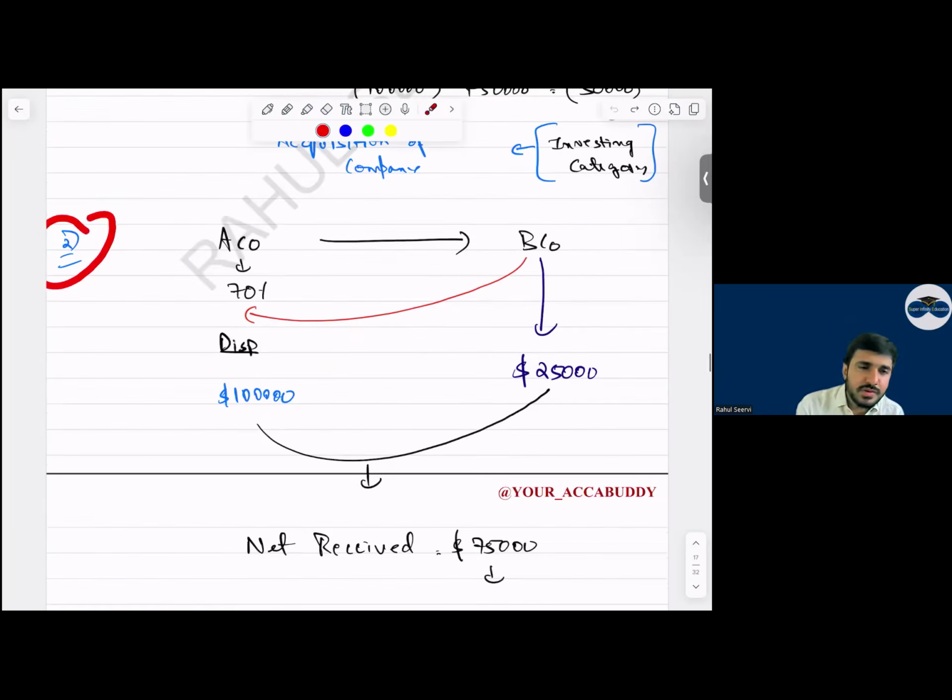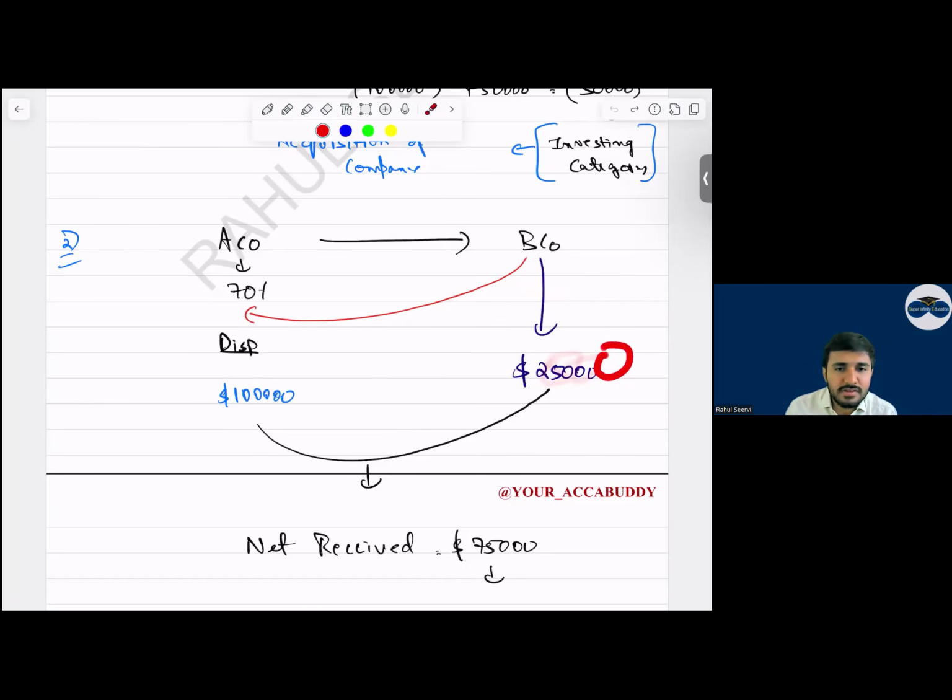Then adjustment number 2. A company acquired B company, we have seen. Now A company is disposing of. Whenever we dispose, can I say we will get the proceeds inflow of 100,000? But this B company had 25,000 cash. We will forget it, right? Will we get that money back? No, we are forgetting it. So what is the net we receive?